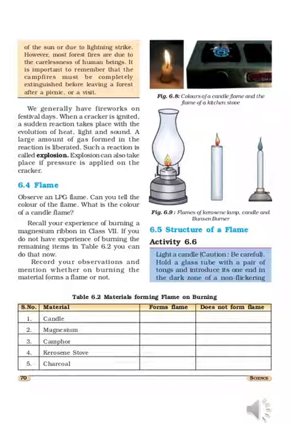So complete combustion takes place, and a blue flame is produced. Maximum heat is generated, and this zone becomes the hottest one.